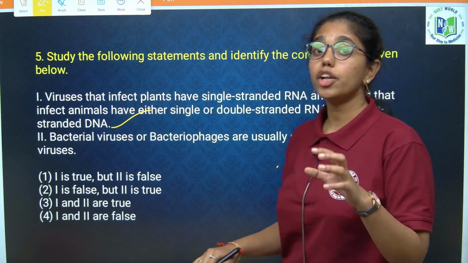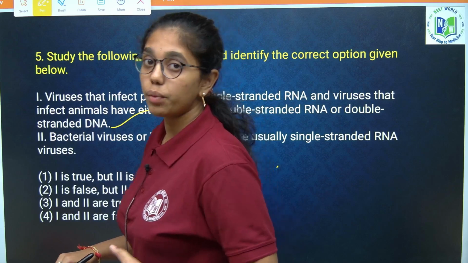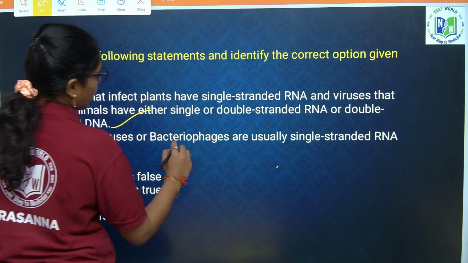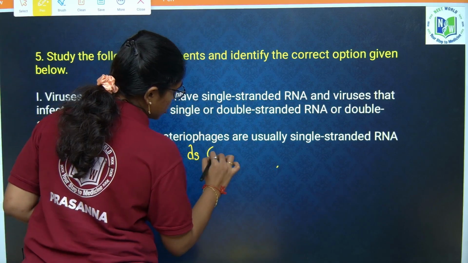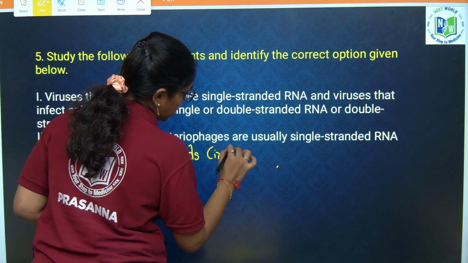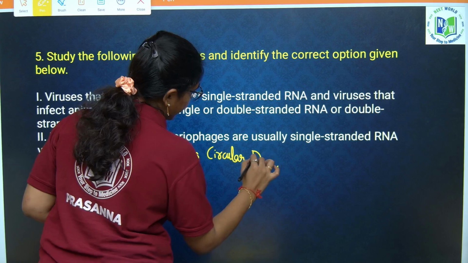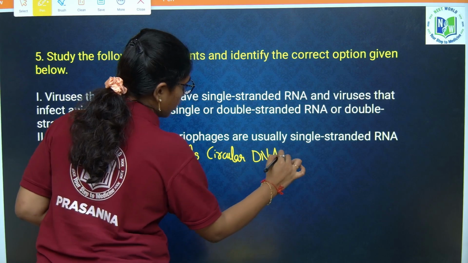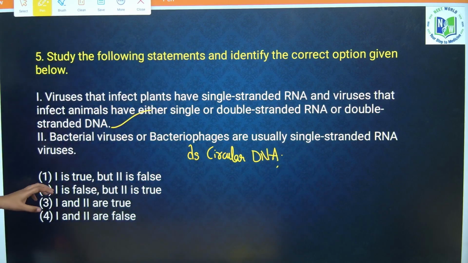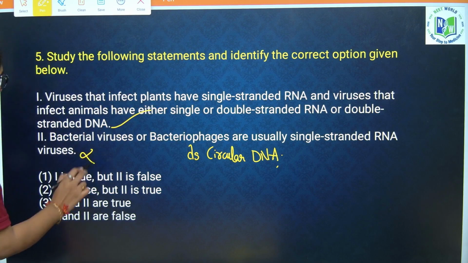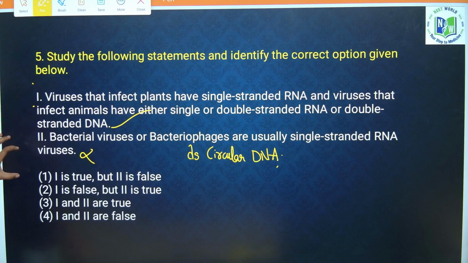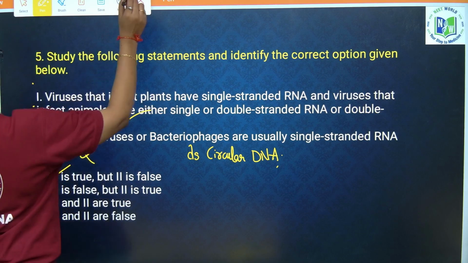No. Bacteriophage, which infects bacteria, will have double stranded circular DNA. Clear? So yes, this is wrong. Statement 1 is true and 2 is false. Option 1 is the answer. Next question.